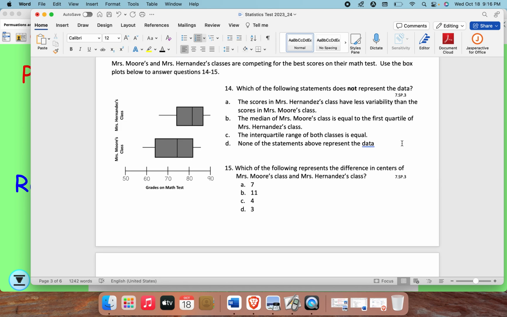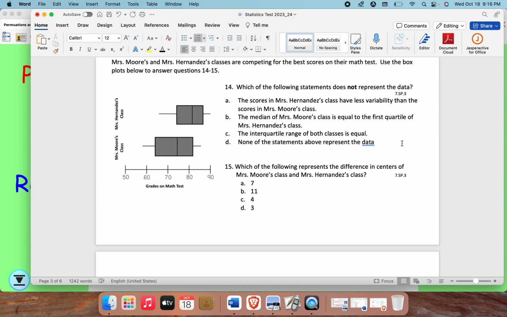15. Which of the following represents the difference in centers of Mrs. Moore's class and Mrs. Hernandez's class?